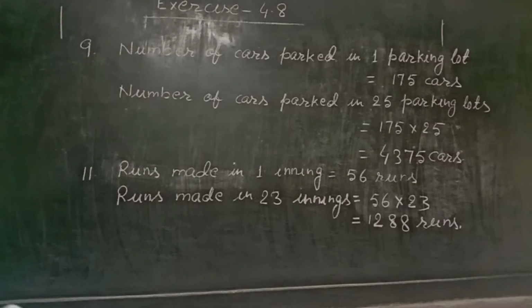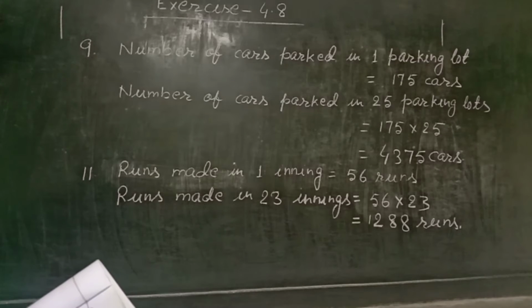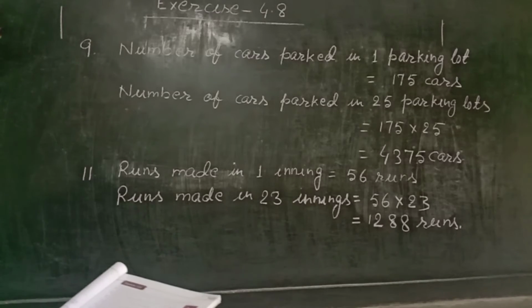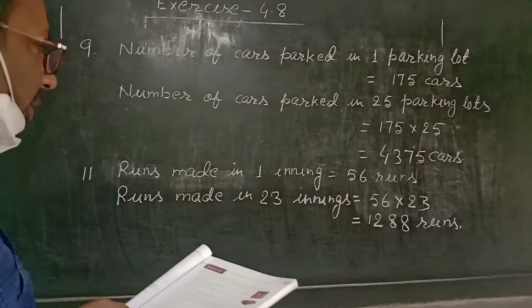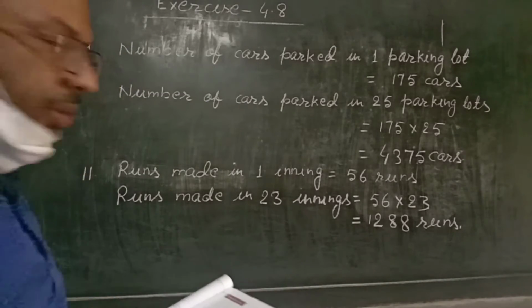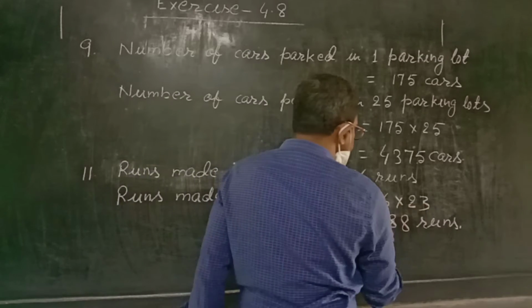Question number 11. A cricketer made on an average 56 runs in each innings. He played 23 innings in all. What was his total score? So runs made in one inning equals 56. So the runs made in 23 innings equals 56 into 23. So this multiplication becomes 1,288 runs.